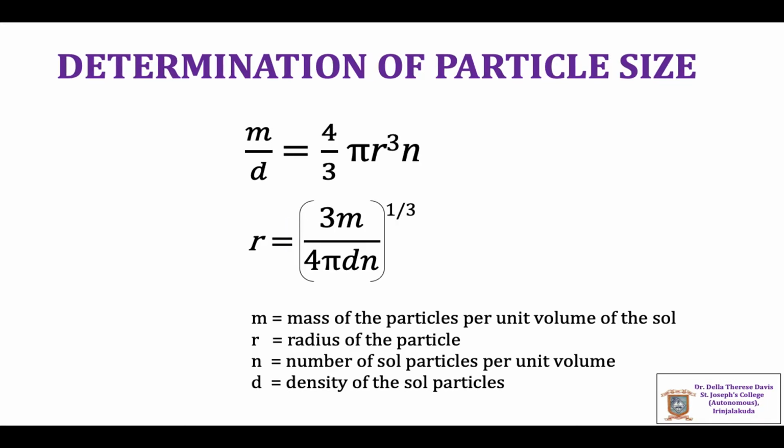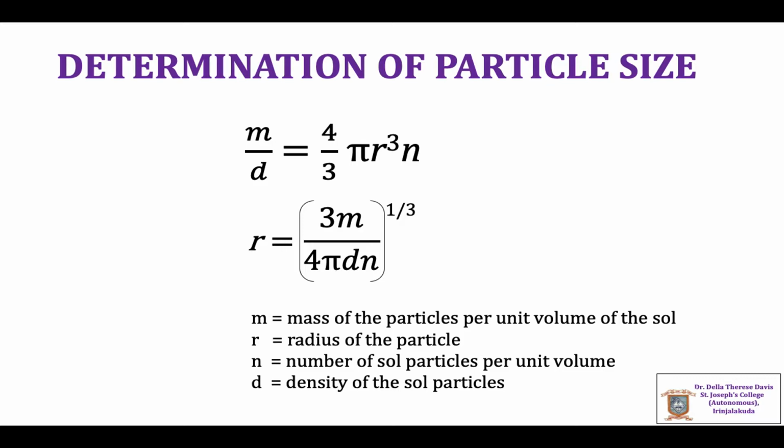The Tyndall cone in the given sol is viewed using an ultramicroscope. Each bright spot of light seen moving against the dark background corresponds to a colloidal particle. The number of particles in a volume of the sol in the field of view is counted, and this is repeated several times and the average count is taken.